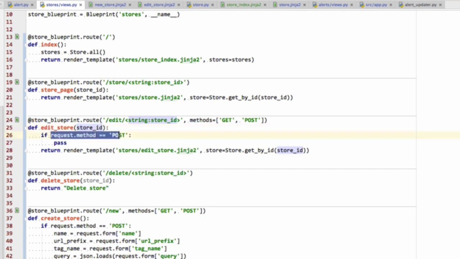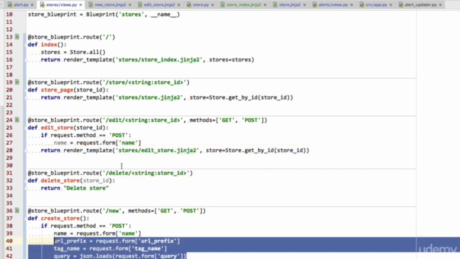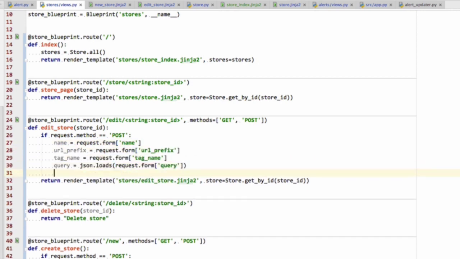Now, when the request is of type post, it means the user has pressed update in that form. And what we can do is get the form details and update the store. So what to do is come here and say name equals request.form name, and all that stuff. I'm just going to copy it from down here.